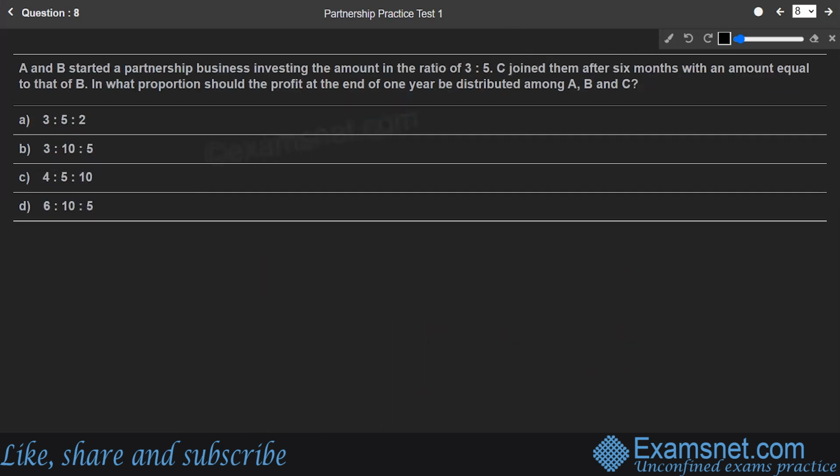Okay. Question number 8. A and B started a partnership business investing the amount in the ratio 3 is to 5. C joined them after 6 months with an amount equal to that of B. So again, we're going to go by the investment into time concept. Investment into time will be the profit share of each partner. So let us find out the profit share.